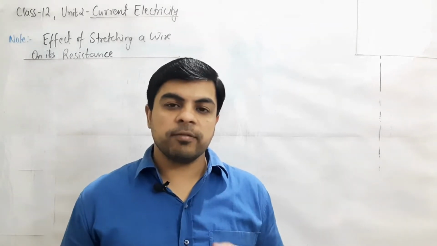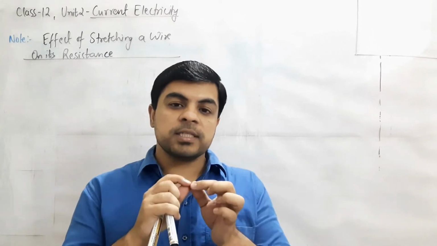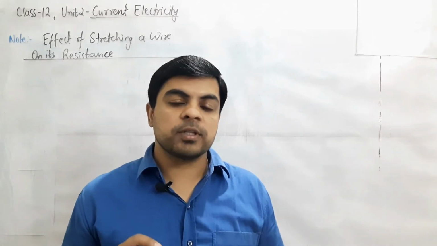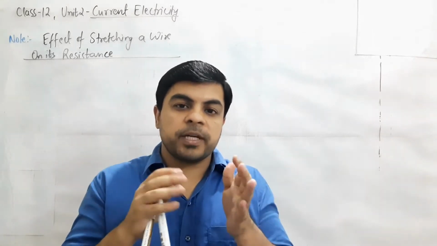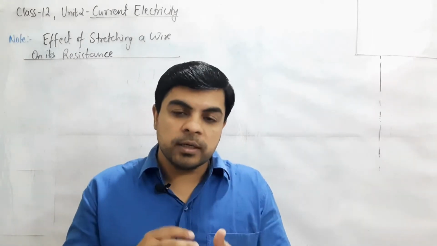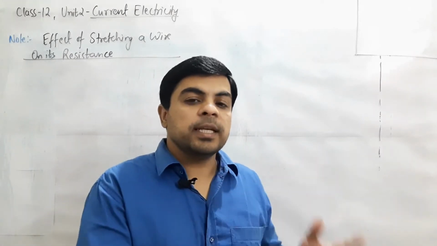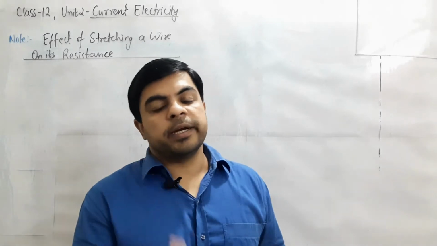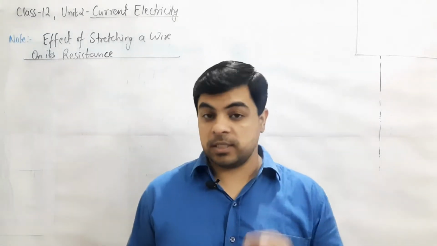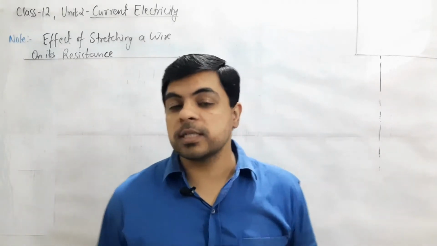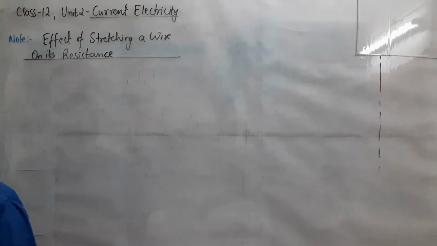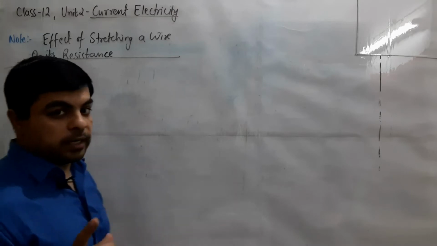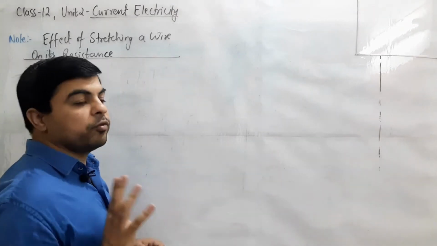From that we came to know that whenever there is mechanical strain over the wire, if it is stretched, compressed, reformed or remolded, there will be a change in length and cross-section area, and that will impact the value of resistance, especially resistance, not resistivity. Be careful about this. So this is for the effect of stretching or reforming a wire with the same material, without adding or removing material from it.